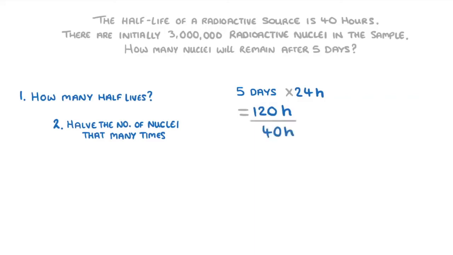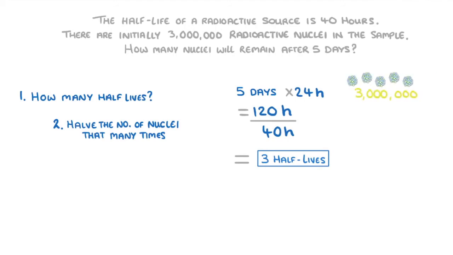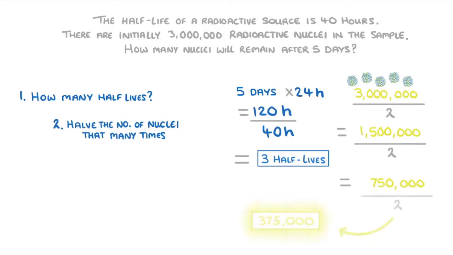And we can then divide that by 40, which is the source's half-life, to find out that the sample will have undergone 3 half-lives. So then we just take our 3 million radioactive nuclei and halve them 3 times to get 1.5 million, 750,000, and finally 375,000, which would be our final answer.